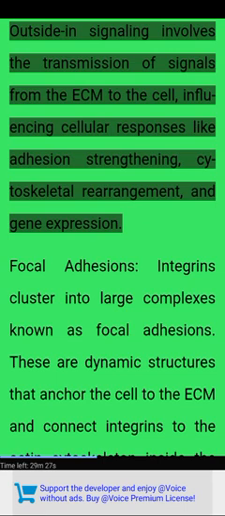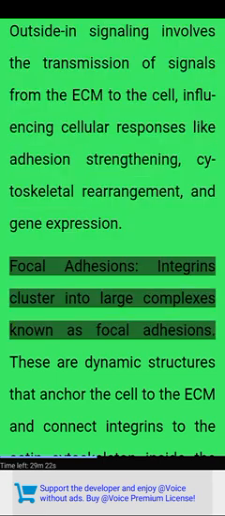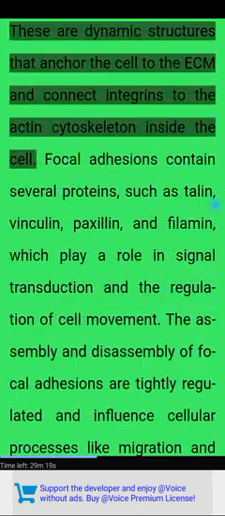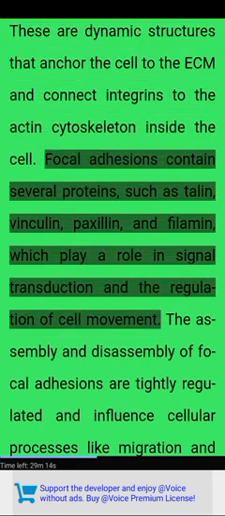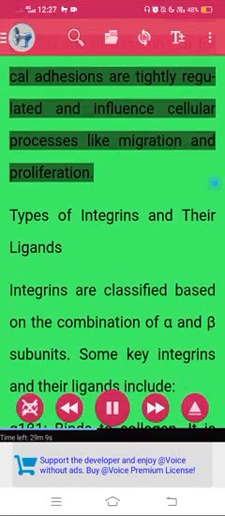Outside-in signaling involves the transmission of signals from the ECM to the cell, influencing cellular responses like adhesion strengthening, cytoskeletal rearrangement, and gene expression. Focal adhesions. Integrins cluster into large complexes known as focal adhesions. These are dynamic structures that anchor the cell to the ECM and connect integrins to the actin cytoskeleton inside the cell. Focal adhesions contain several proteins, such as talin, vinculin, paxillin, and filamin, which play a role in signal transduction and the regulation of cell movement. The assembly and disassembly of focal adhesions are tightly regulated and influence cellular processes like migration and proliferation.